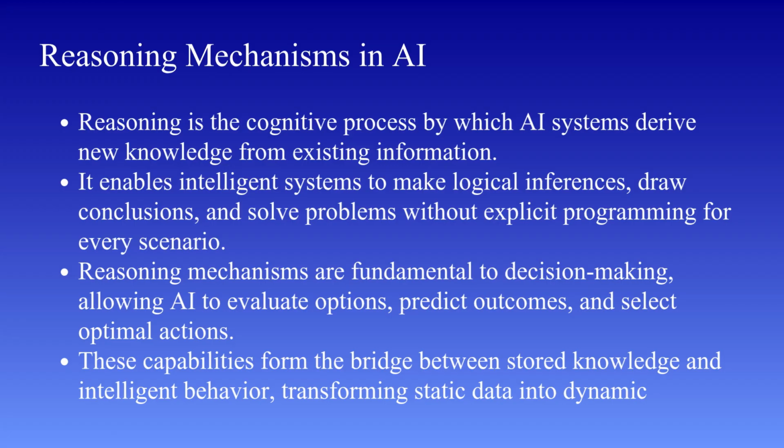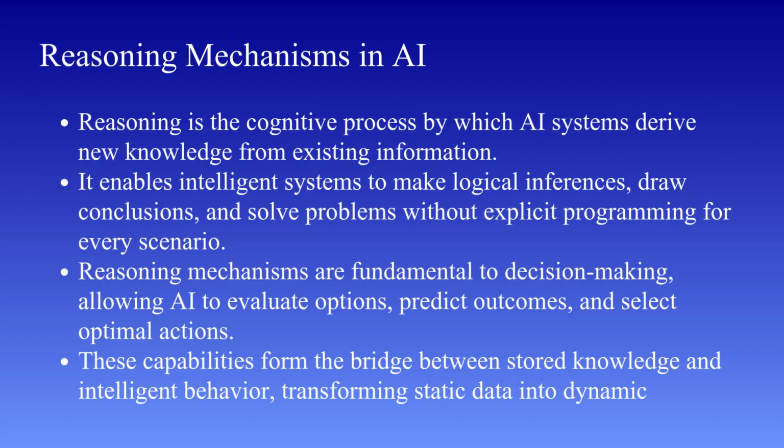It is important to understand that intelligence is not just about having information, but about using that information effectively. If a system only stores facts but cannot use them to draw conclusions, then it cannot be considered truly intelligent. This is where reasoning plays a crucial role. It transforms raw data into meaningful insights and enables the system to take appropriate actions.